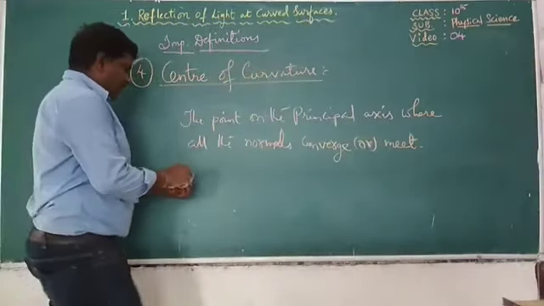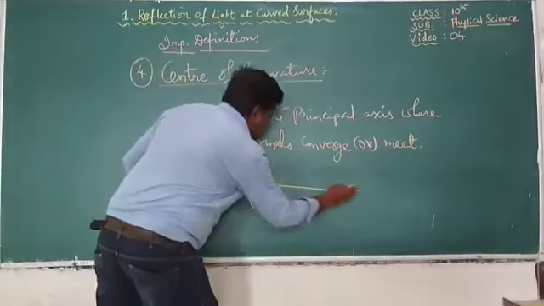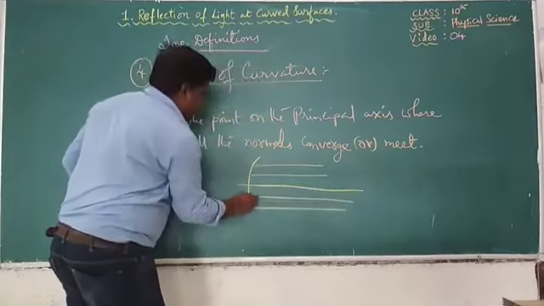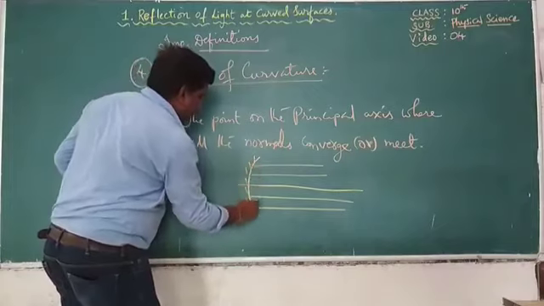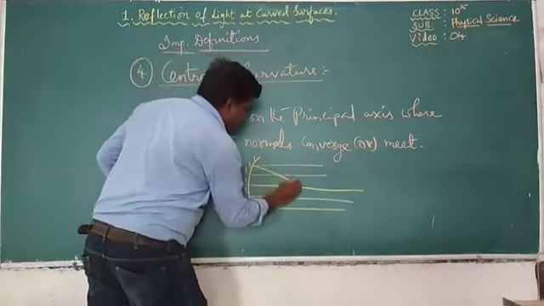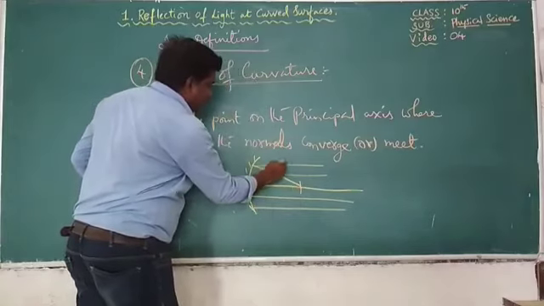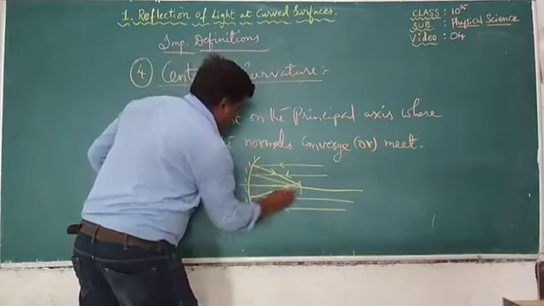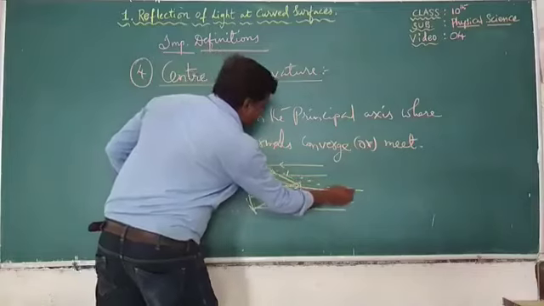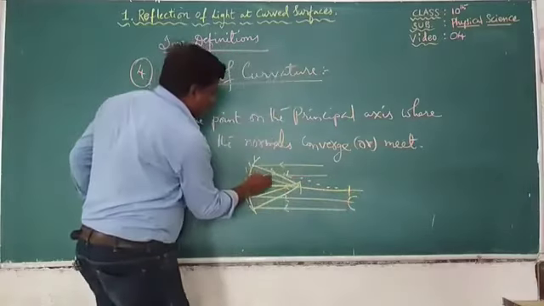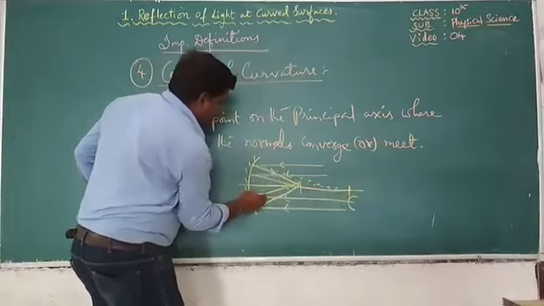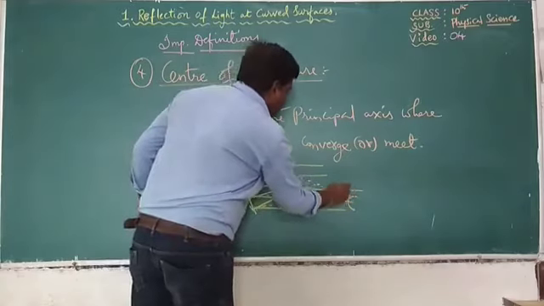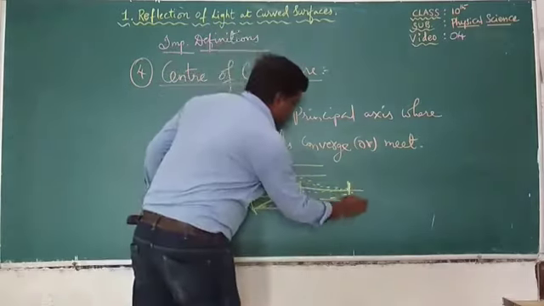Now let us see in the form of a diagram again. When a parallel beam of light is incident onto the concave mirror, let us see how these points are going to form. The reflected rays are going to meet at one point called focus. This is the parallel beam of light, whereas normals meet at another point called center of curvature. Normals are the imaginary lines, the same as in the case of plane mirrors. All these normals meet at a point called center of curvature C.